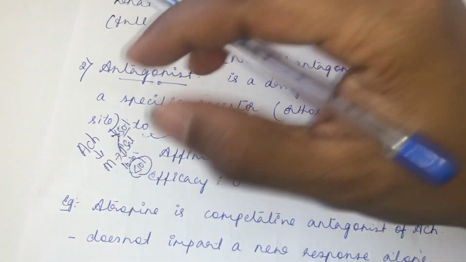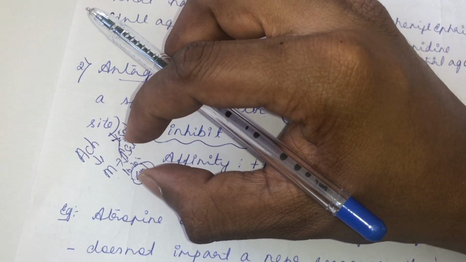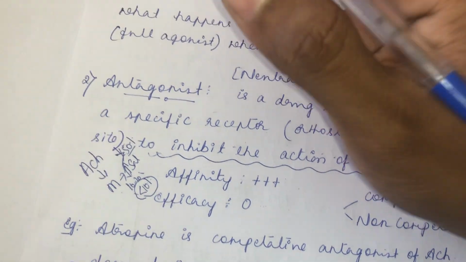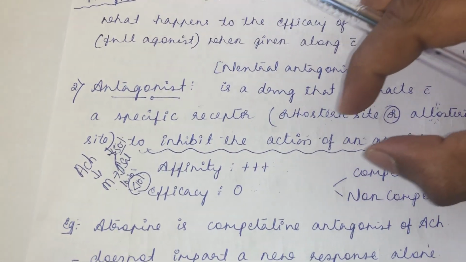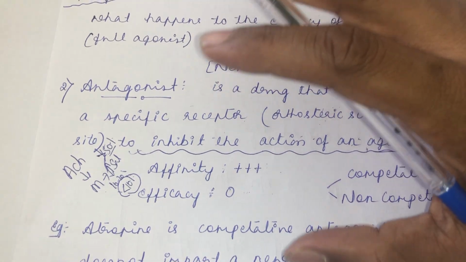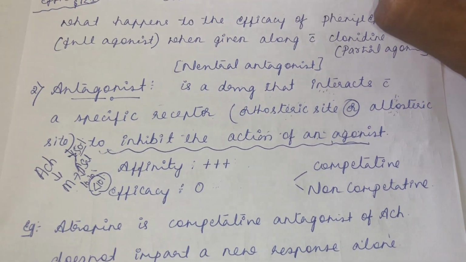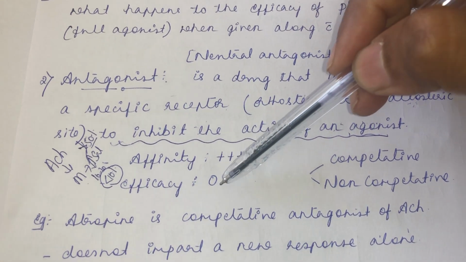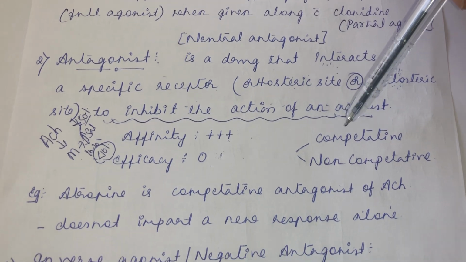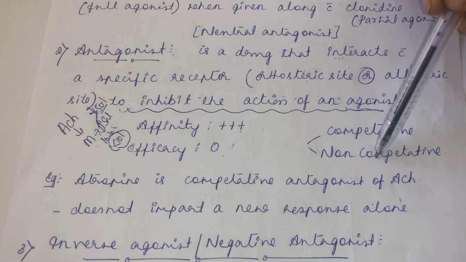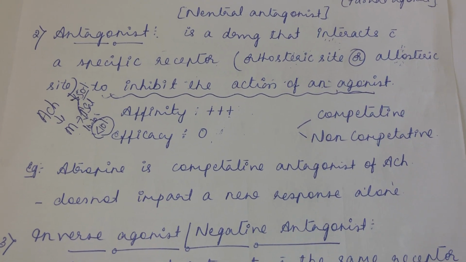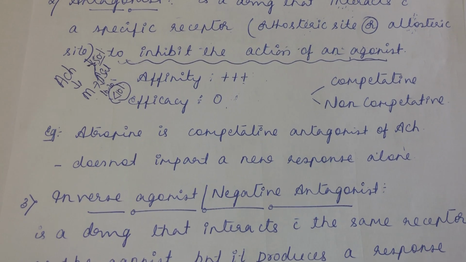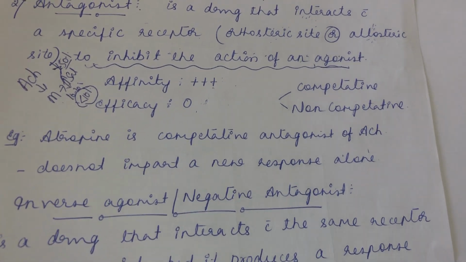See what the agonist, acetylcholine, is doing. Acetylcholine is increasing the salivation from 10 to 20% to 50%. That is the action of acetylcholine. And what this antagonist is doing is just inhibiting the action of an agonist. It is not imparting a new function to the receptor. That is the meaning of the antagonist. So, affinity will be high, whereas efficacy will be 0. You get two types of antagonism, competitive and non-competitive, which we will study subsequently. The example: atropine is a competitive antagonist of acetylcholine and it does not impart a new response all alone.